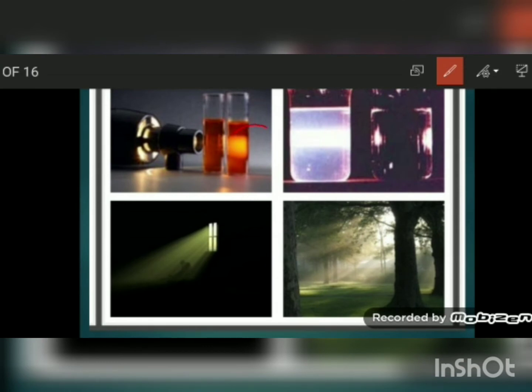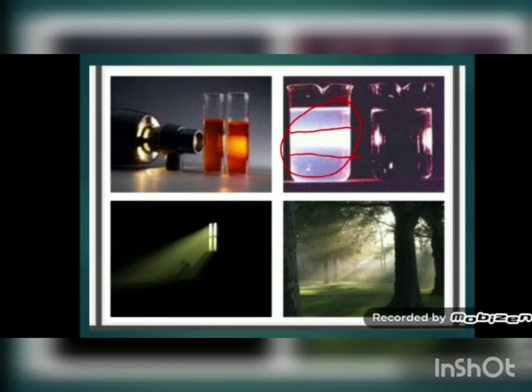See, if you allow a beam of light to pass through chalk particles, you will see the path of light in this way. You can try this at home by using a mobile torch also. It means these chalk particles are actually reflecting the light, and so the path of light is visible.